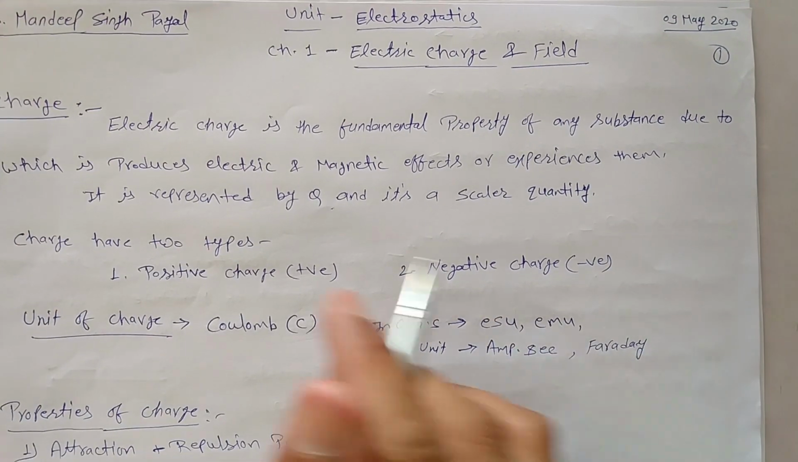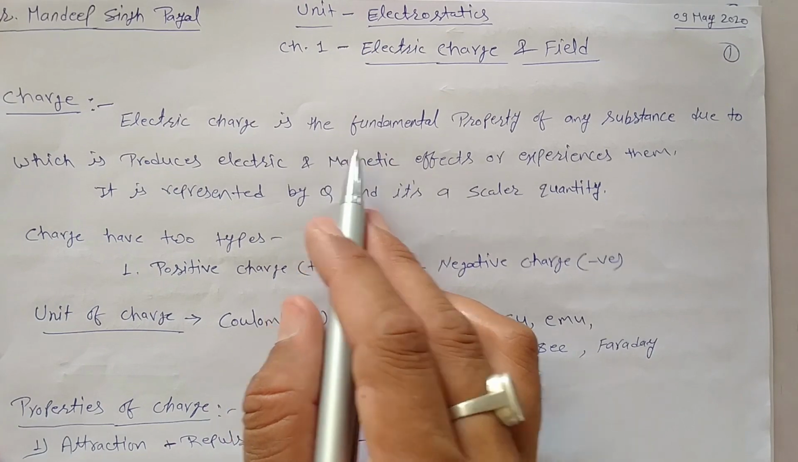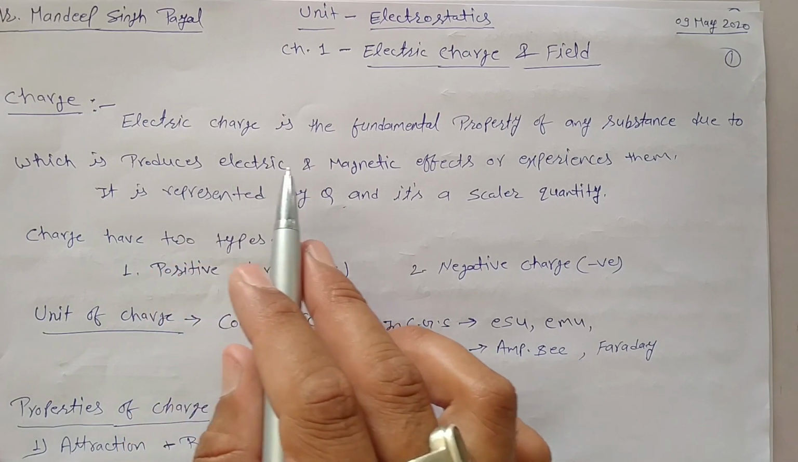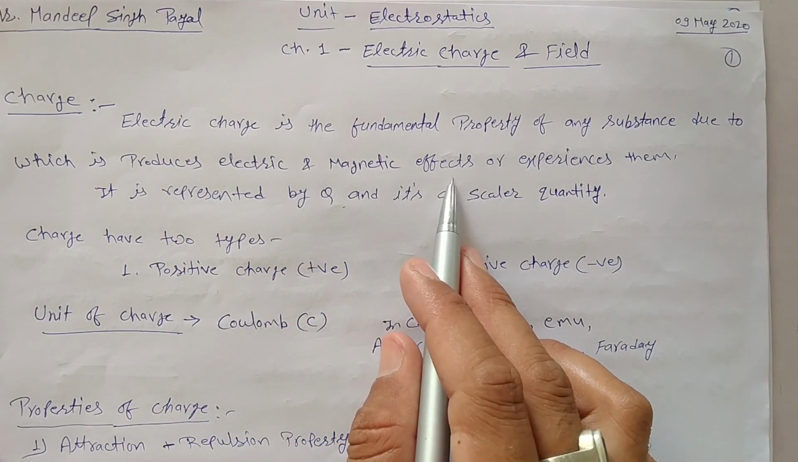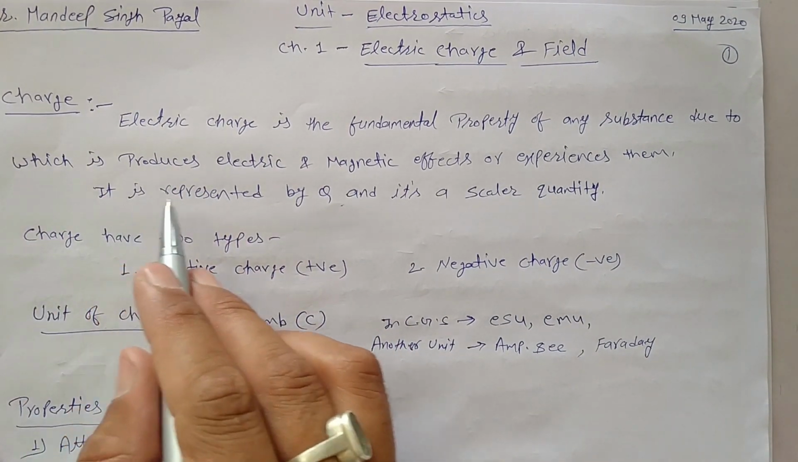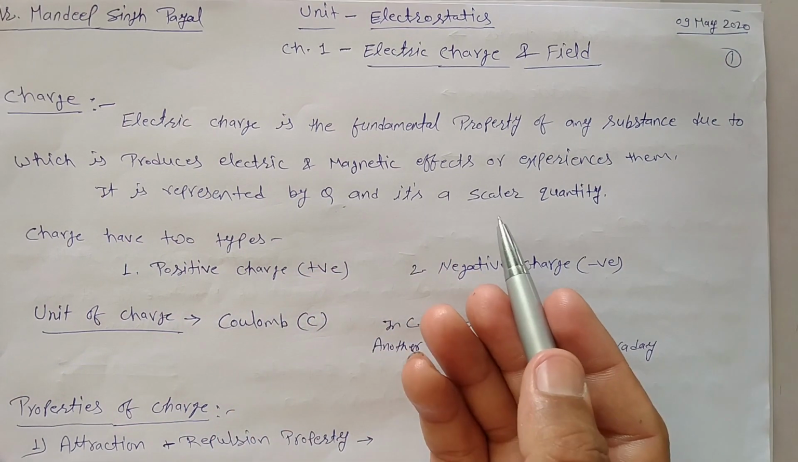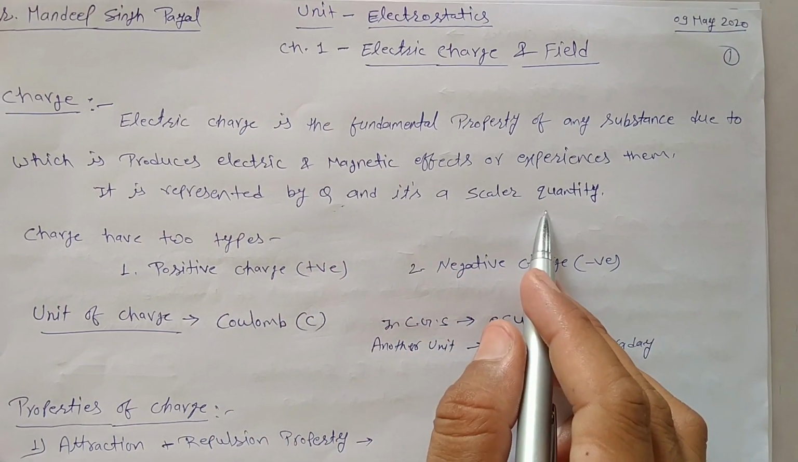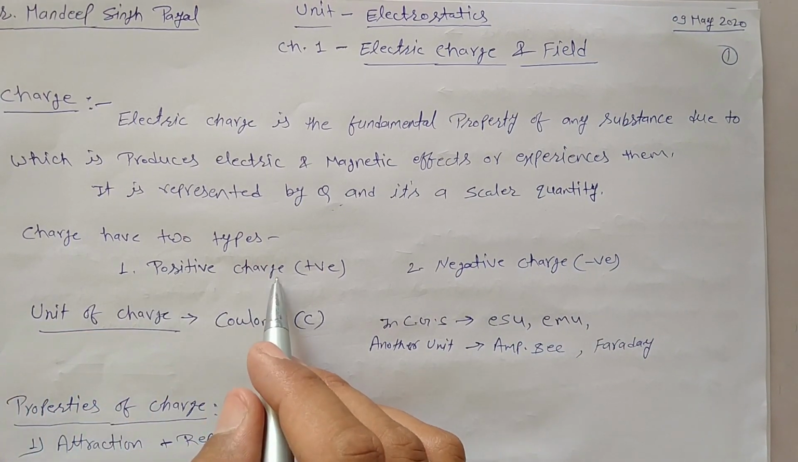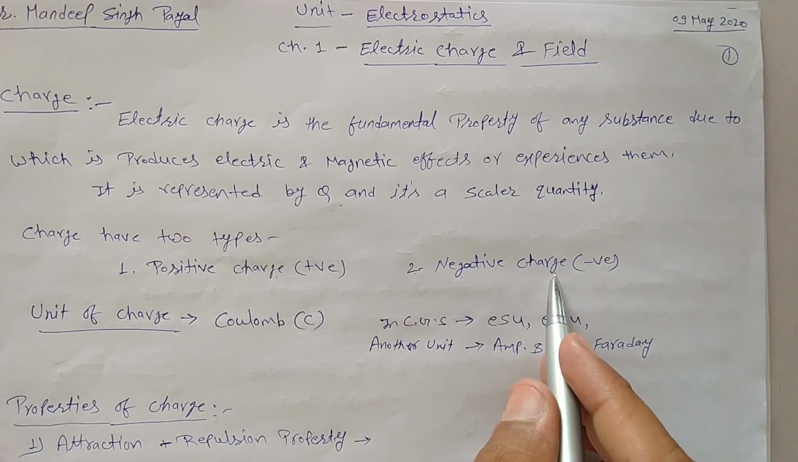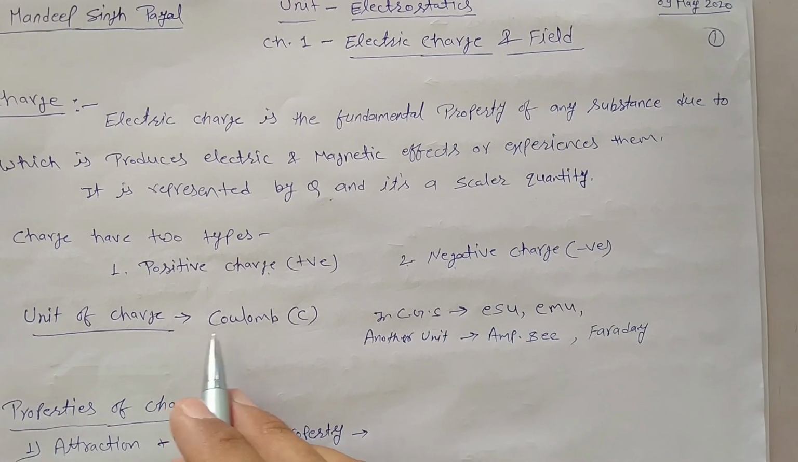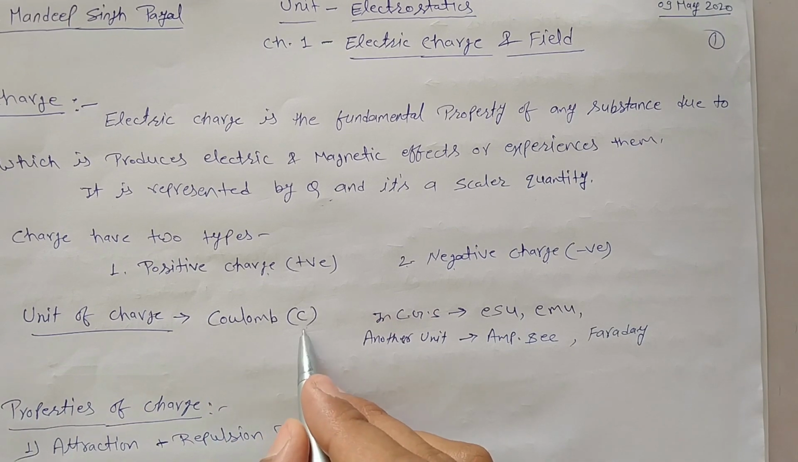Now we discuss charge. Electric charge is the fundamental property of any substance due to which it produces electric and magnetic effects or experiences them. Charge is represented by capital Q or small q. It's a scalar quantity. Charge has two types: one is positive charge and another one is negative charge. Charge is a physical quantity, so the unit of charge is coulomb, represented by C.